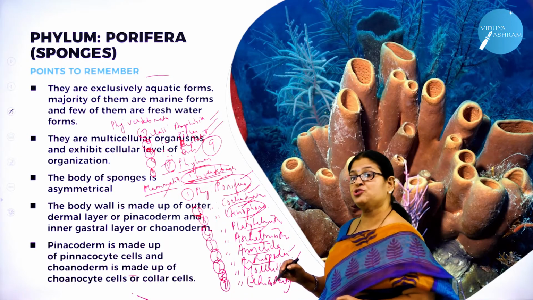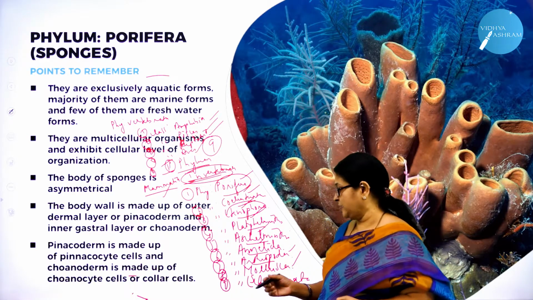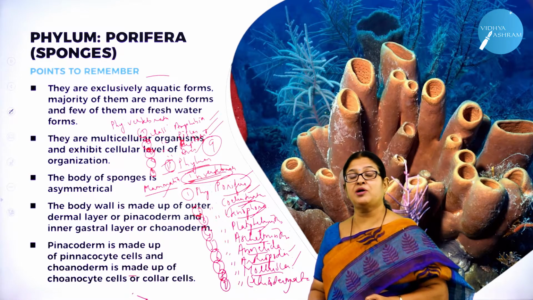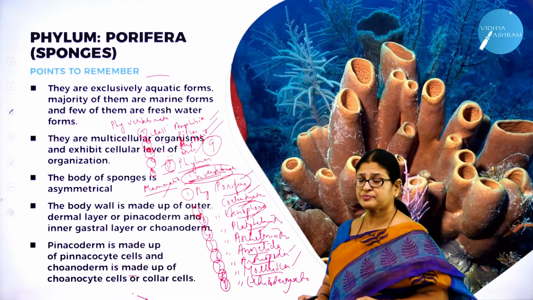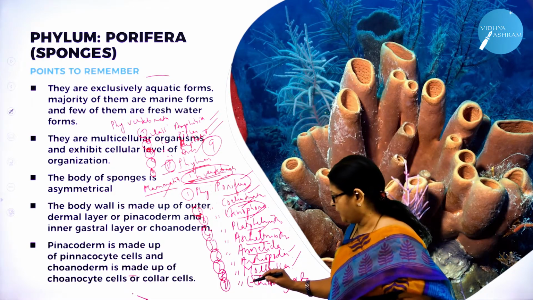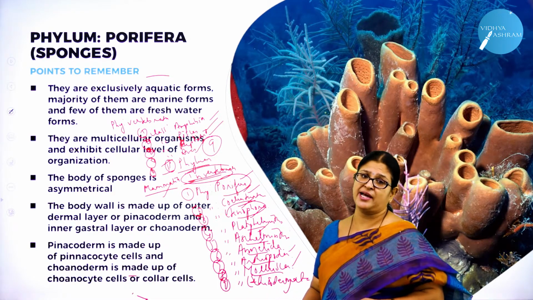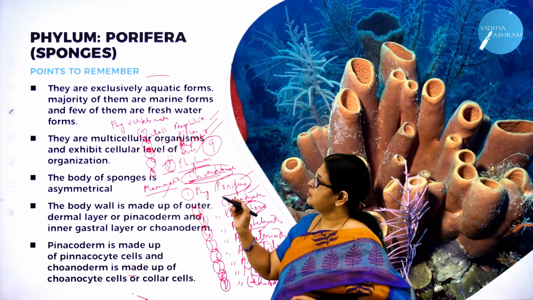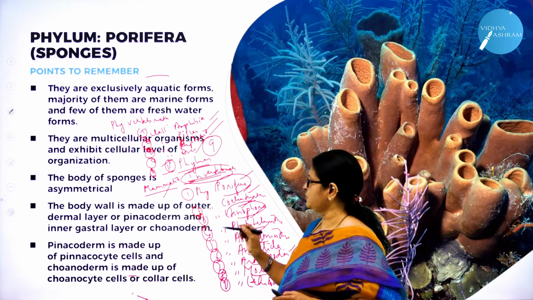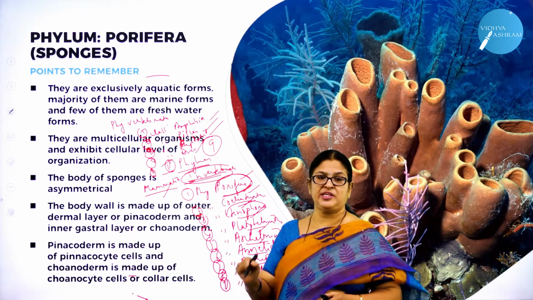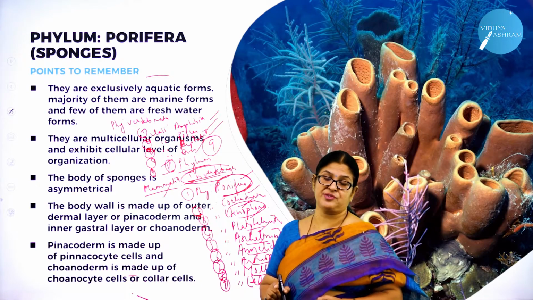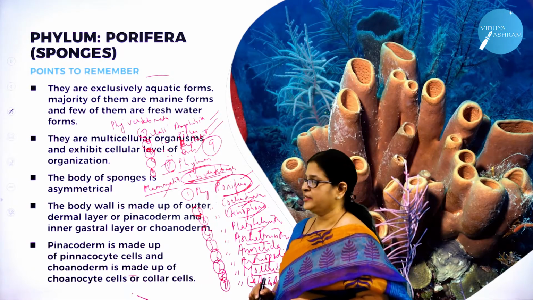Then Arthropoda, jointed legged animals. Then Mollusca, soft bodied animals, which are again broadly classified into shelled animals and non-shelled animals. Echinodermata, spiny skinned animals. So these are the 9 phyla. Hope you have understood. We'll start off with the first phylum. In each session I'll start with each phylum so that you will understand the characteristic features of each phylum of the animal kingdom.